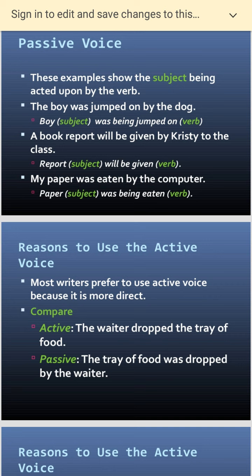Now, why do we use the active voice? Most writers prefer to use active voice because it is more direct. Example: "The waiter dropped the tray of food." The passive voice: "The tray was dropped by the waiter." Now it is as if somebody is reporting the action to another person, and then it becomes passive voice.